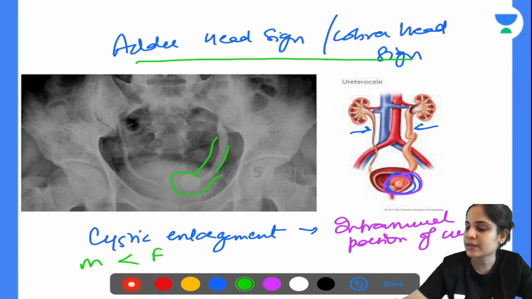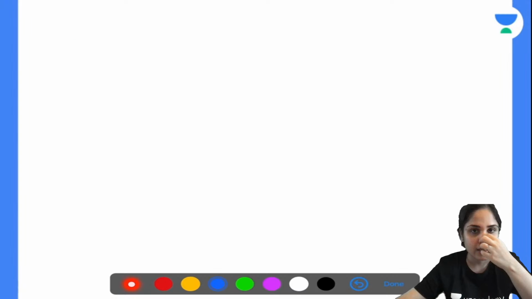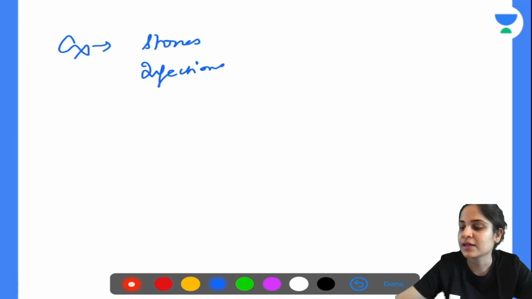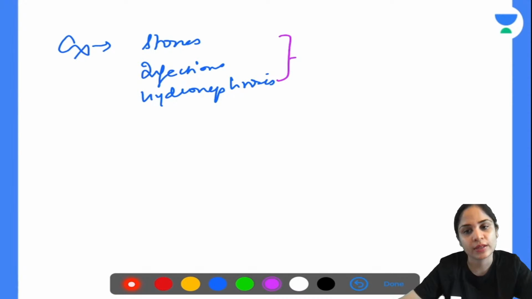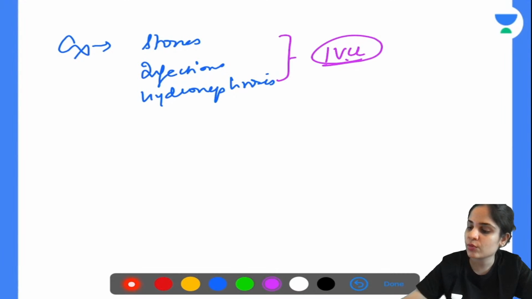How will you know that a patient is presenting with ureterocele? How will you come up with the idea of doing the IVU? The patient will present with recurrent stones, recurrent infections, and also hydronephrosis. When this is happening again and again and the patient is recurrently visiting the urologist, he will get all the tests done. On doing an IVU, he will be able to see the cobra head appearance.